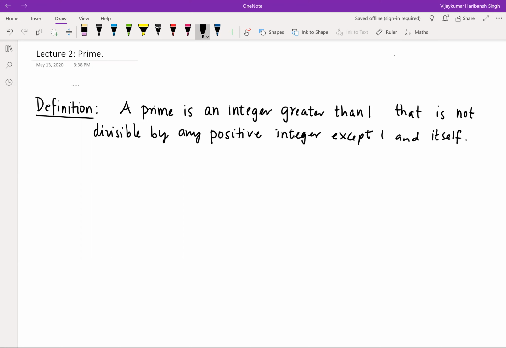So note what the qualification is: it's greater than 1 and it should not be divisible by any other number except for 1 and itself. Okay, so this is the definition of a prime.